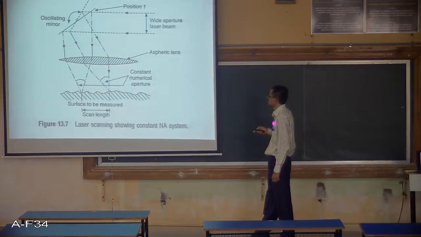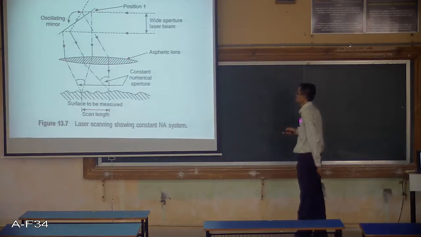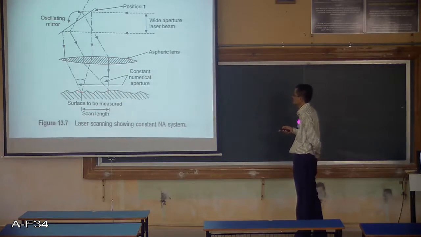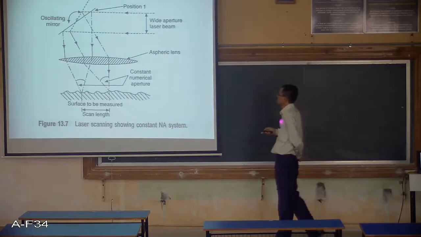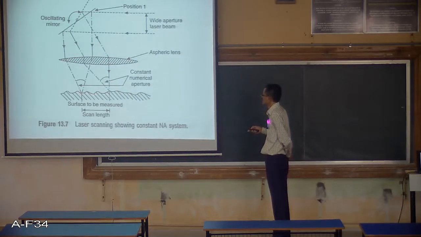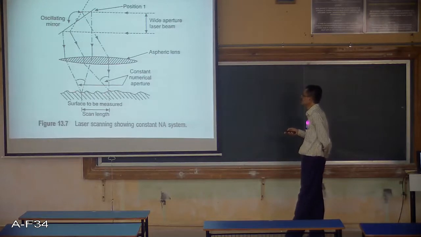So the scan length, we call it the scan length, because the two points on the surface of this particular nanomaterial which are scanned, the surface between these two points, we call the scan length.